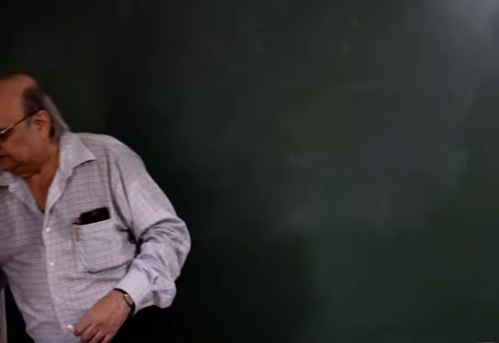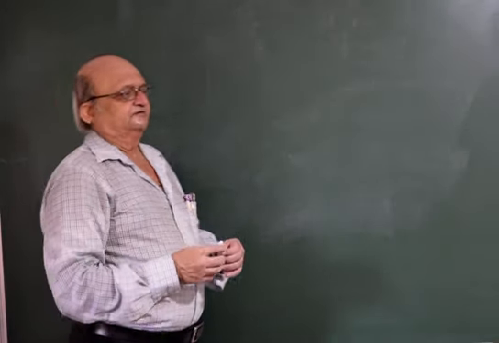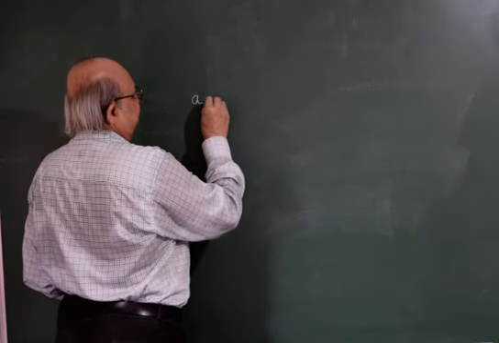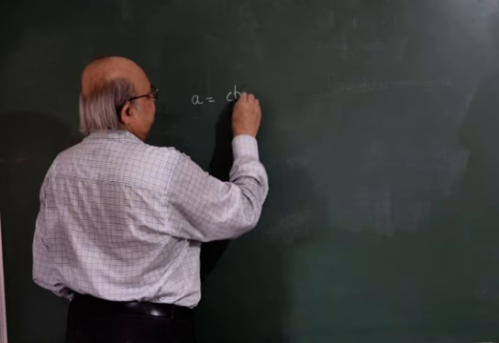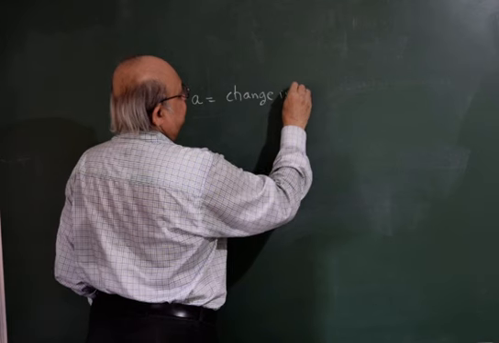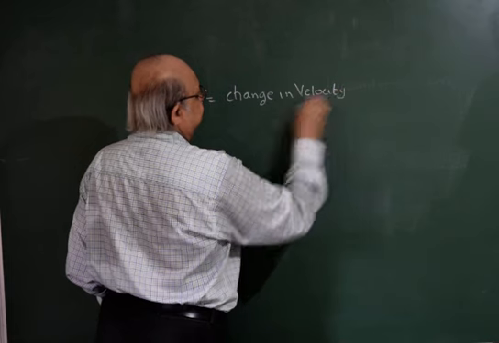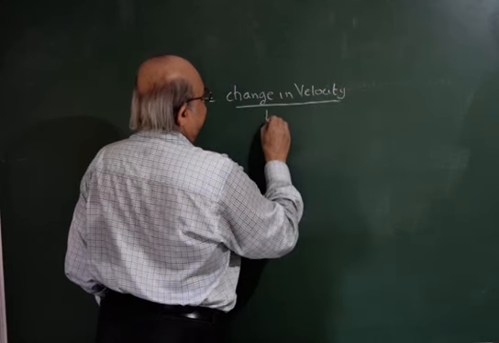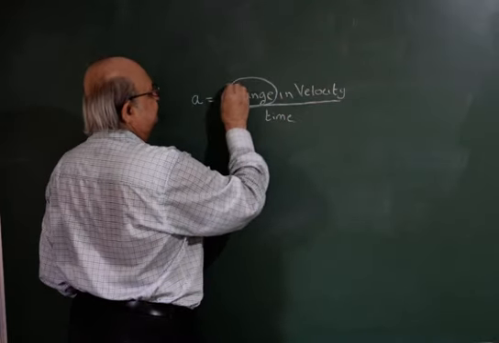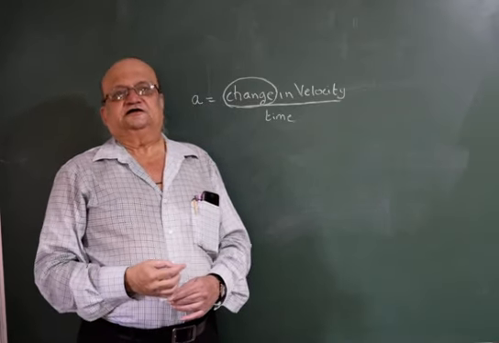There are some relationships between, but first of all, let us understand. In acceleration, we said change in velocity divided by total time. Now, how do we calculate the change in velocity?